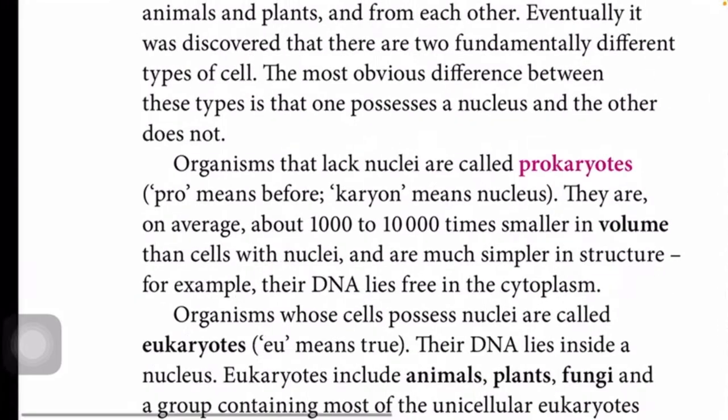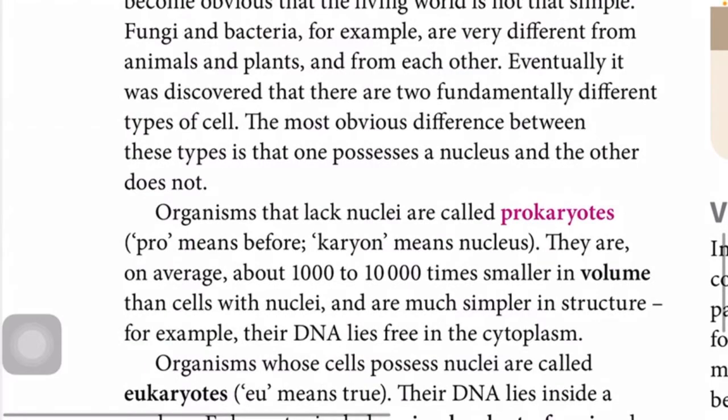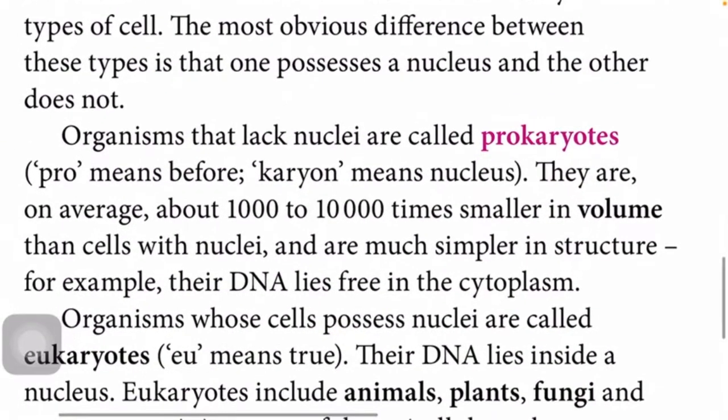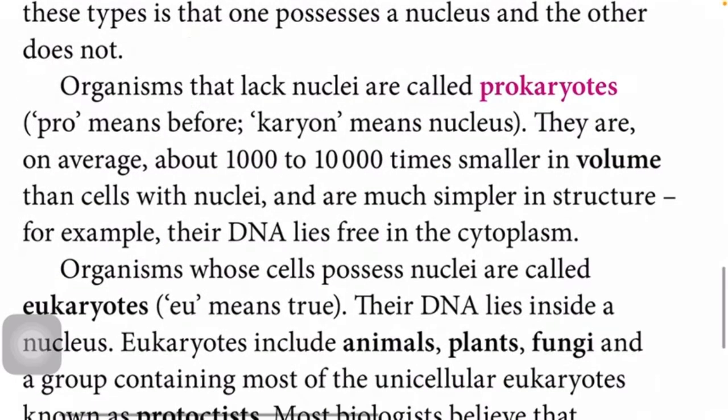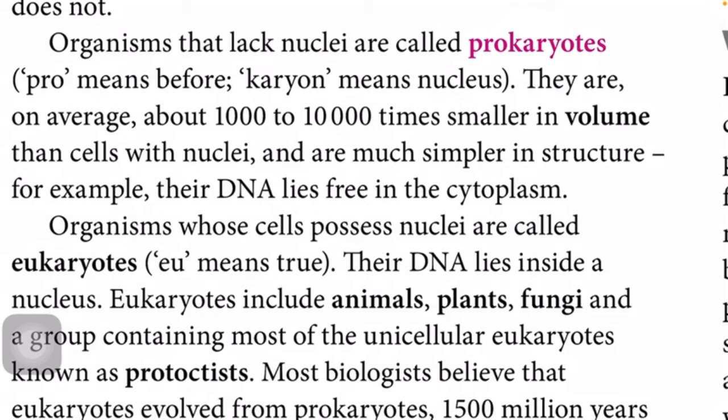So you'll learn taxonomy in the later chapters, but for now just understand this much, because this is your first chapter. Nothing will be explained in detail, right? So organisms that lack nuclei are called prokaryotes. They are on average about 1,000 to 10,000 times smaller in volume than cells with nuclei and are much simpler in structure. For example, their DNA lies freely in the cytoplasm.